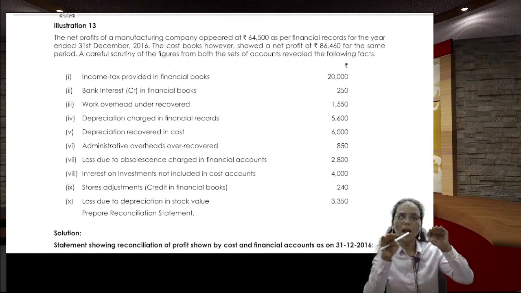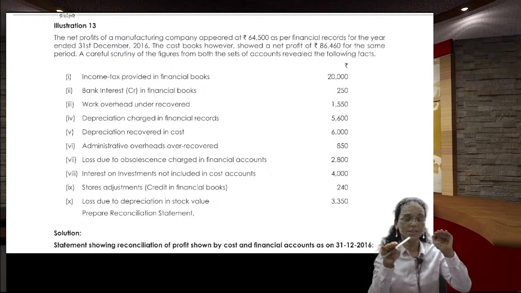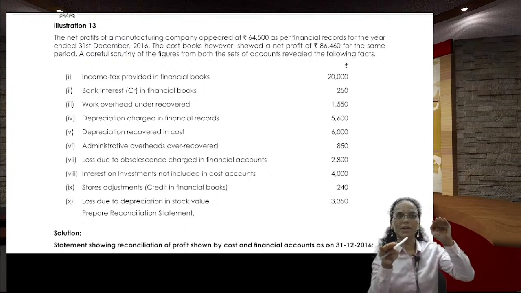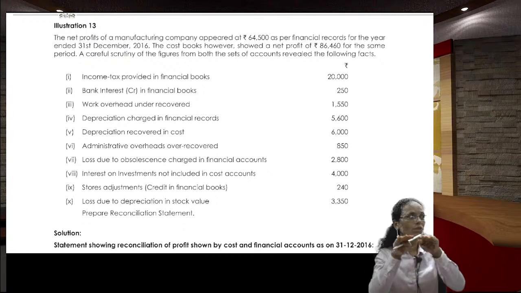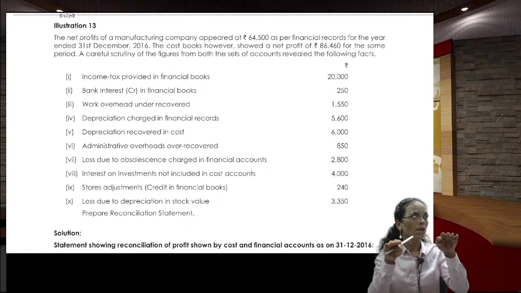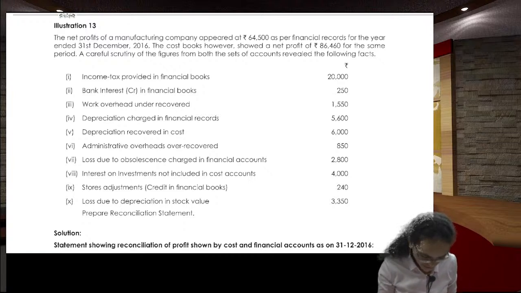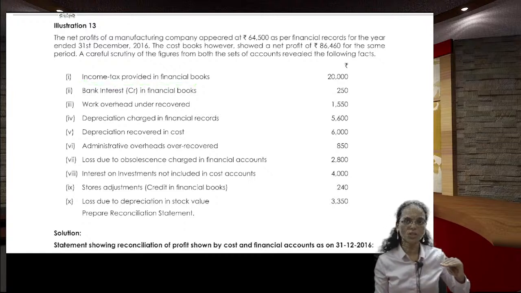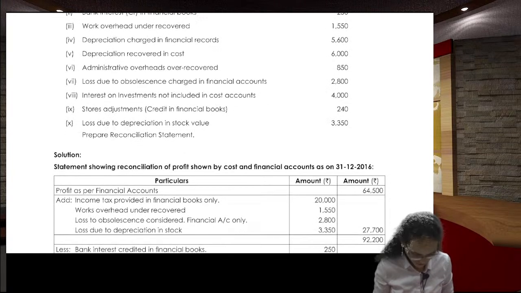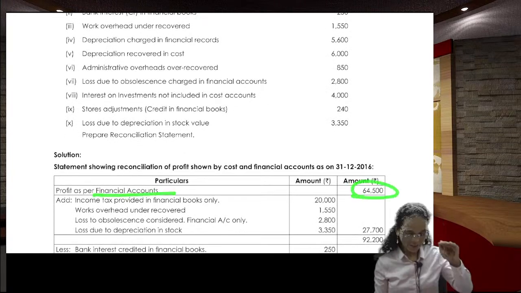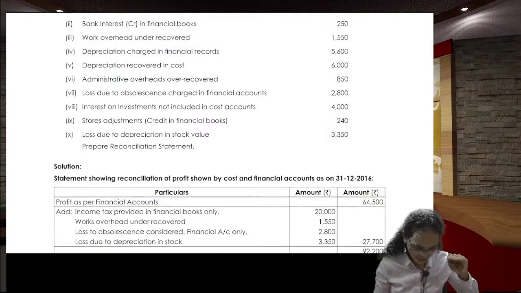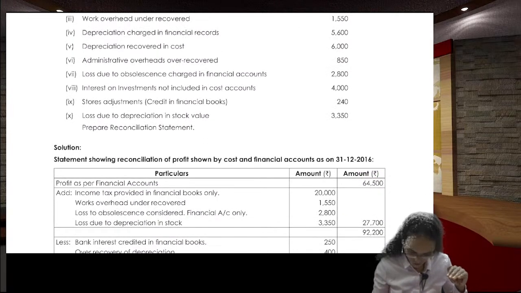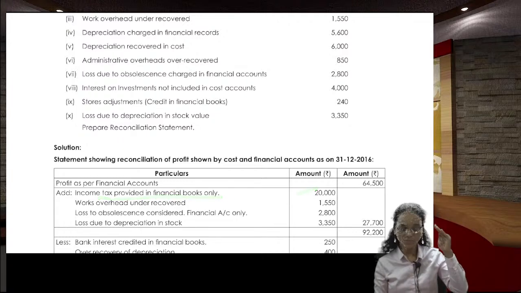So you need to add back the amount which is deducted only in the financial accounts. When it is deducted in the financial accounts, you add it back so that you come to both at the same place. Here income tax is deducted in the financial statements, so the financial profit has gone down, and you are starting with the financial profit. Income tax is deducted, so you add it back. What is the amount? 20,000. So you add 20,000 income tax.